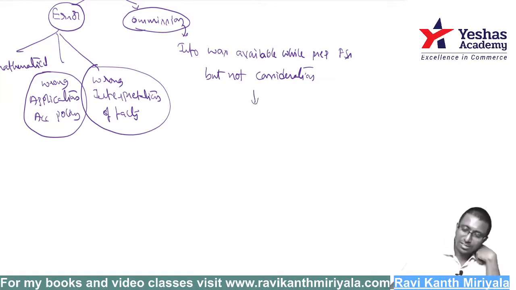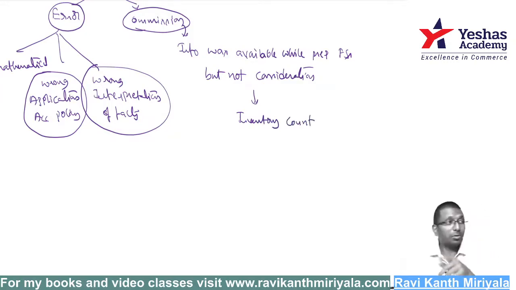Generally, what is the example we will give? Let's say inventory, that is stock take, inventory count. We told our people to count every inventory properly. They forgot to count one portion. Subsequently, after the financial statements are signed, they come and tell, sir, this I forgot, sir. Now what can I do? Inventory was with you, correct?